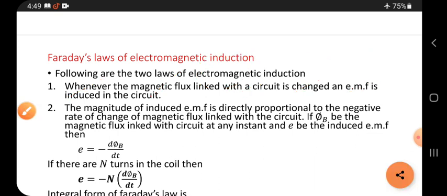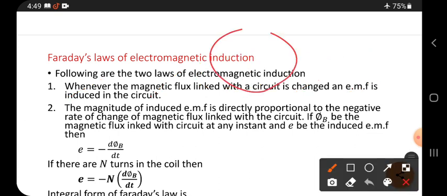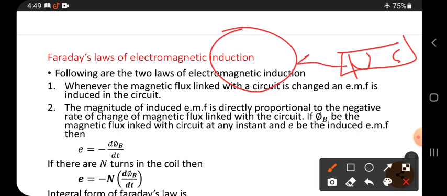Once again, let me explain with the diagram. Suppose it is a coil and it is a bar magnet having N and S poles. Now if you bring this bar magnet nearer to the coil, what happens? When it is very near the magnet, maximum flux will be present. When it is far away, the flux decreases.